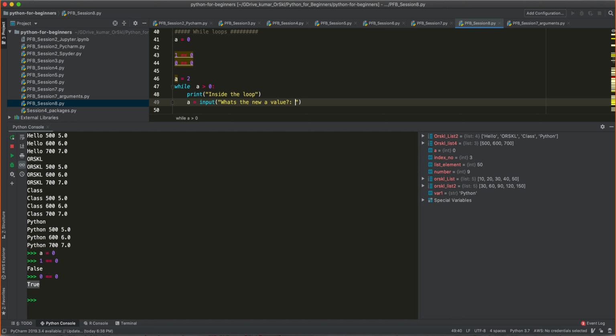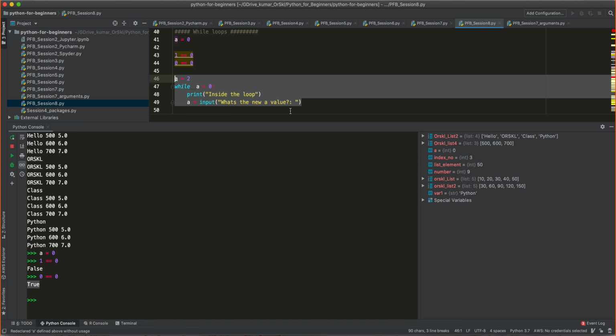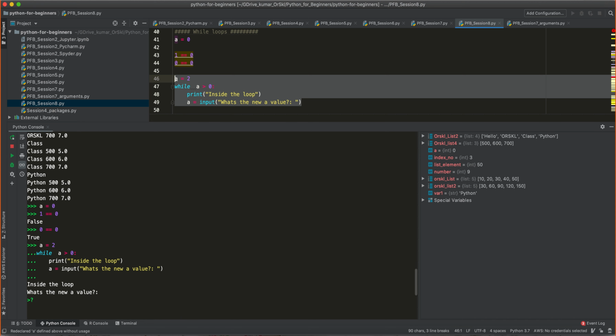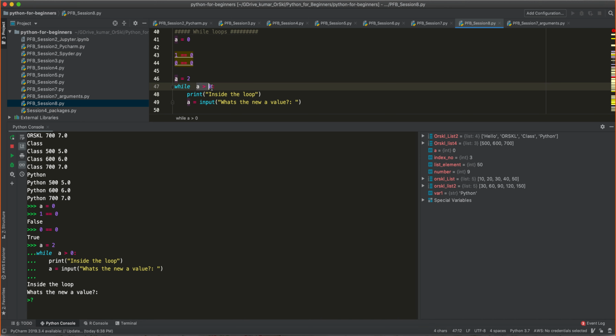Okay. Now let me take the input. Cool. Now I would run this. Because the first time a is equal to 2, and 2 is greater than 0, my while loop has been initiated. And the first statement inside the while loop is print. So the print has successfully occurred.